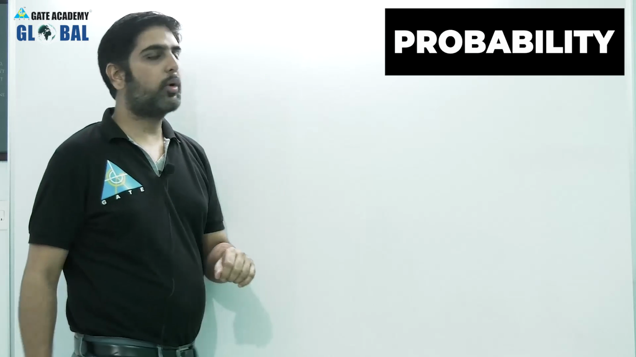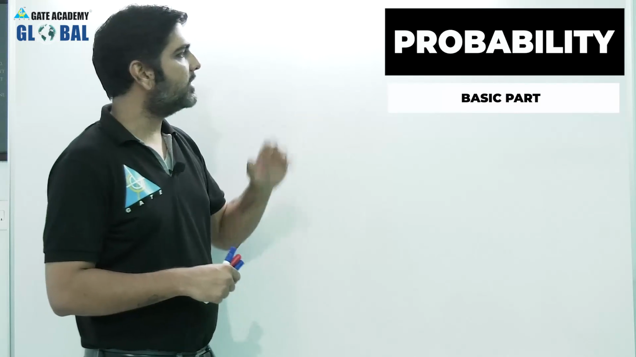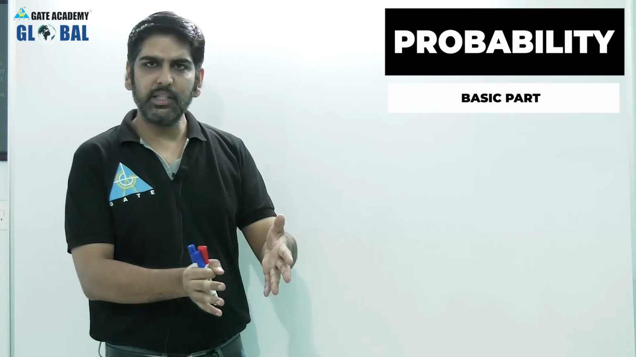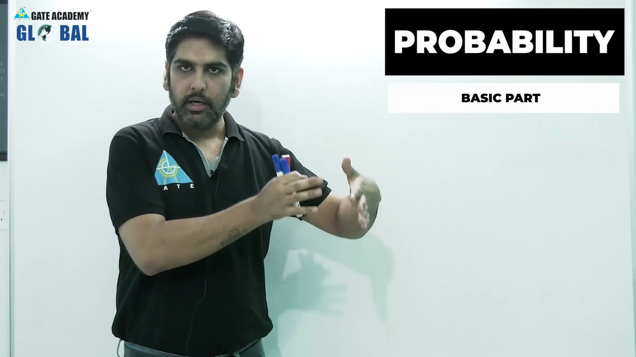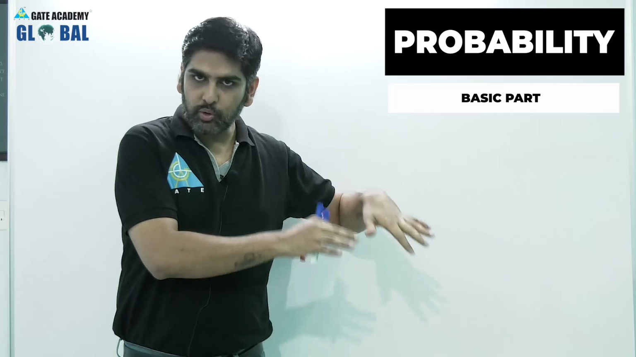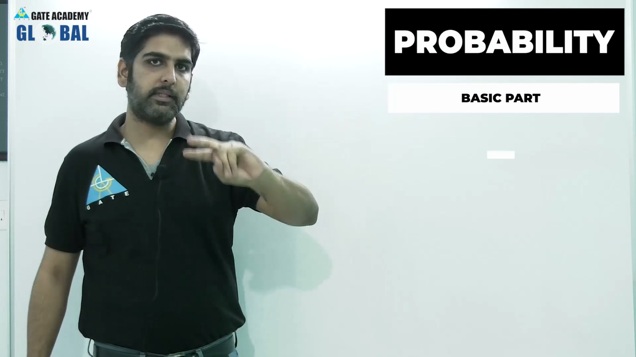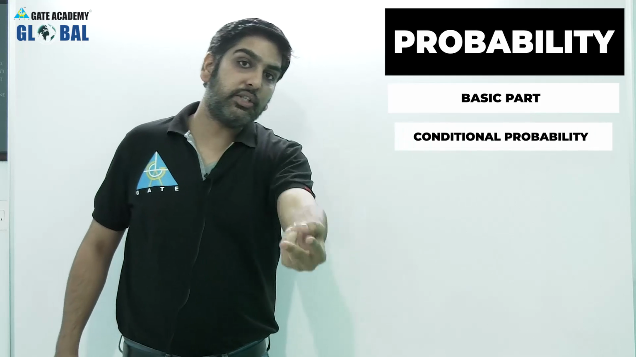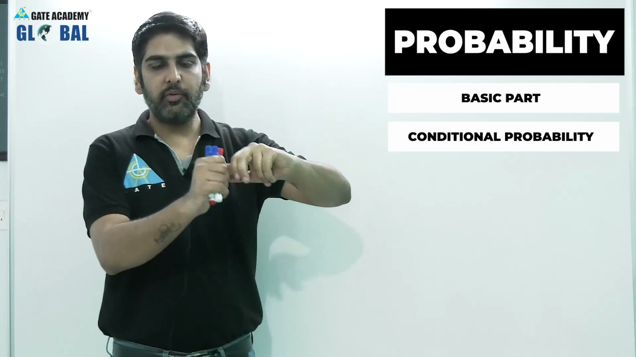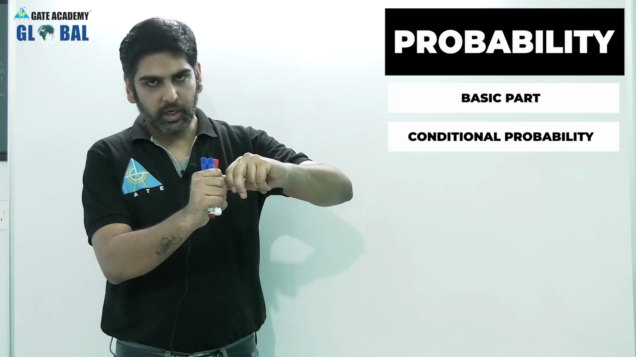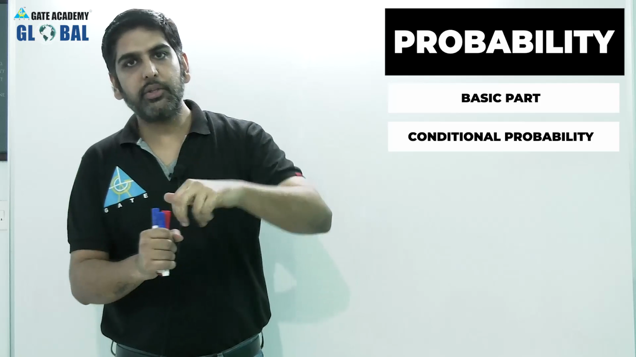So here I am having probability, again starting with what? The very first basic part. In the basic part, what are we having? Sample space, events, types of events, mutually exhaustive, mutually exclusive, right? These all things.